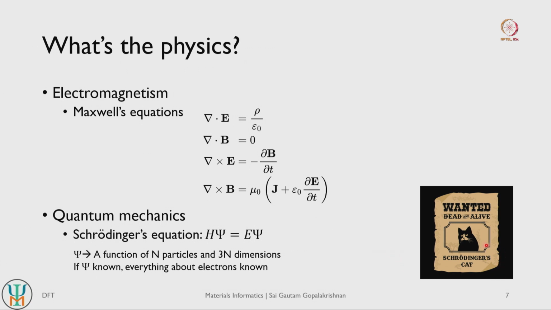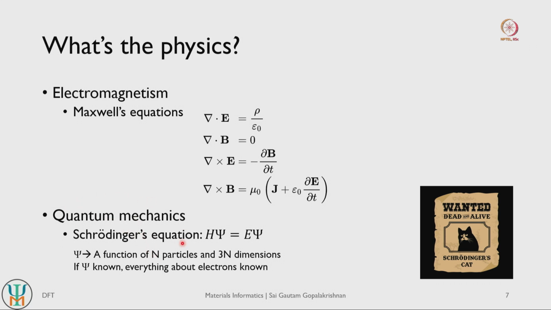So of course the cat is still a classical particle, so it will be in one of the states, but the point is we do not know whether the cat will be dead or alive unless we open the box. So we cannot predict that a priori, right. Electrons behave like that, so we cannot predict their states a priori very well, we can only get a probabilistic distribution of their states, right. So where an electron will be, how fast it is moving and so on, we can only give a probability to that, right.